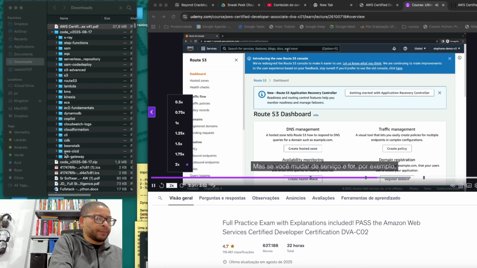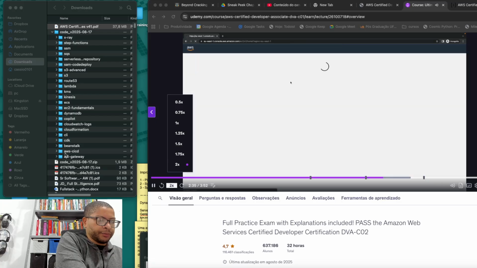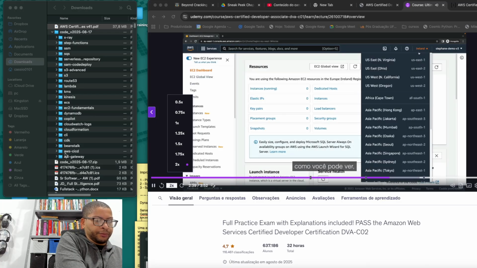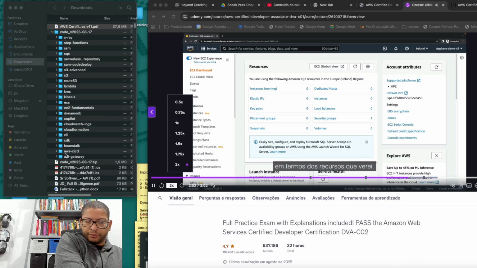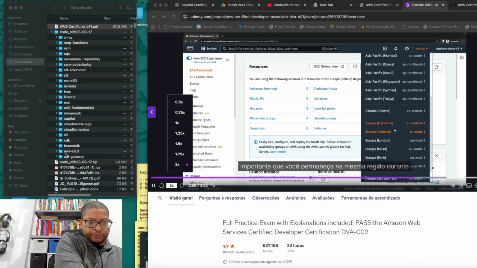the same view. But if you switch services and you go, for example, to the EC2 service, this time on the top right hand side, as you can see, it says Ireland because that shows the Ireland region. And so if I run this console in Ireland or say in another region, for example, in Canada, well, my view is going to be different in terms of the resources that I will see. So that's why it's important for you to remain within the same region for the entire duration of this tutorial